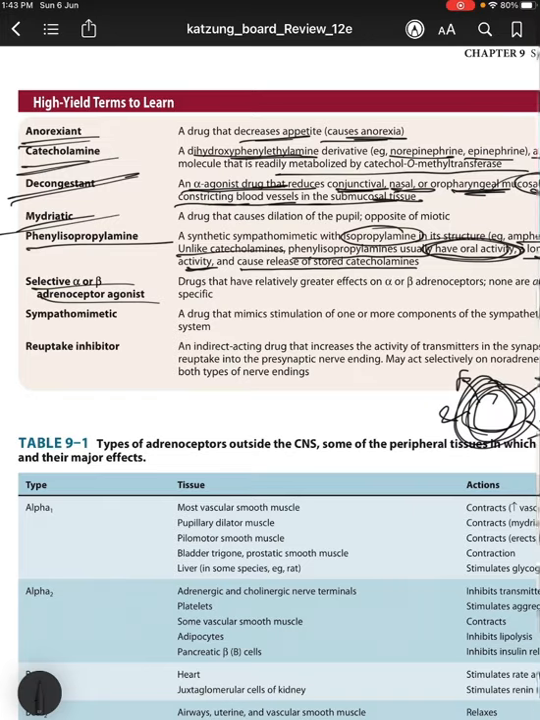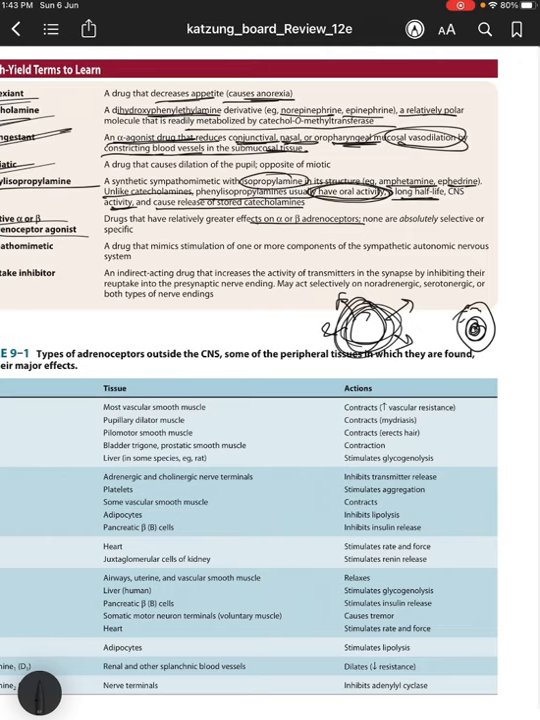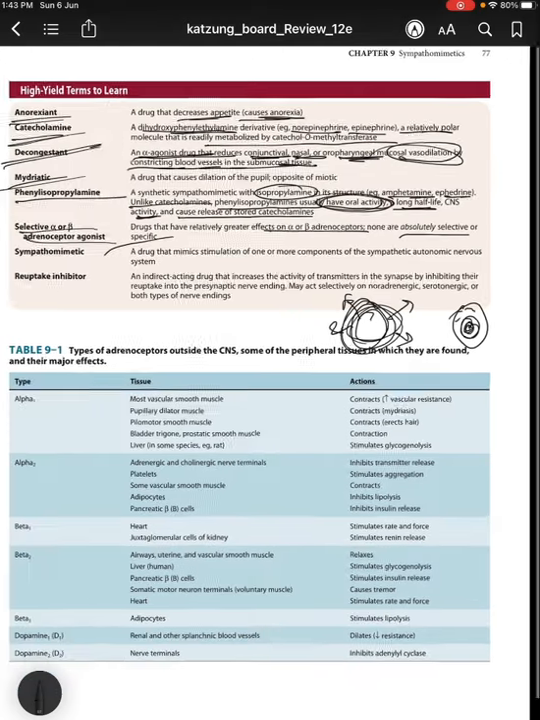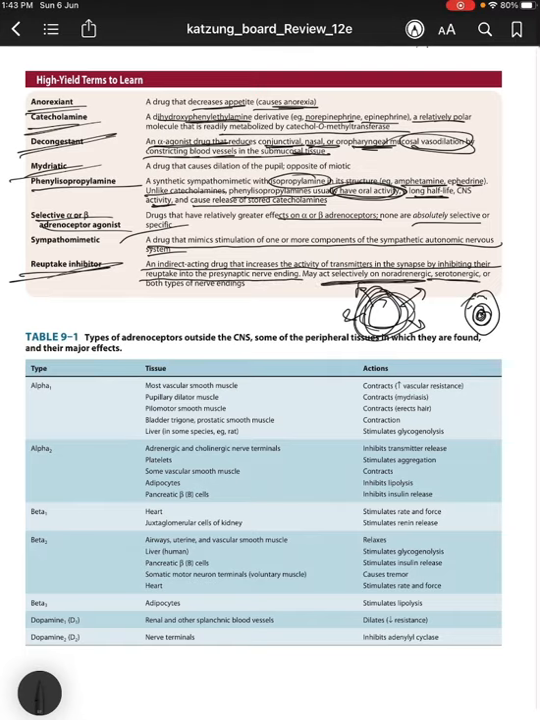Selective alpha or beta adrenoceptor agonists are drugs that have relatively greater effects on alpha or beta adrenoceptors; none are absolutely selective or specific. Sympathomimetic: a drug that mimics stimulation of one or more components of the sympathetic autonomic nervous system. And reuptake inhibitors: an indirect acting drug that increases the activity of transmitters in the synapse by inhibiting the reuptake into the presynaptic nerve ending. They may act selectively on adrenergic, serotonergic, or both types of nerve endings.